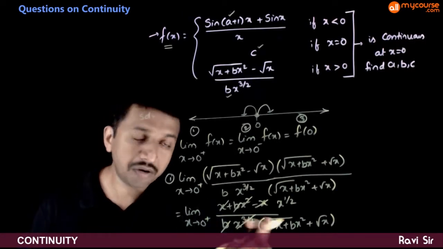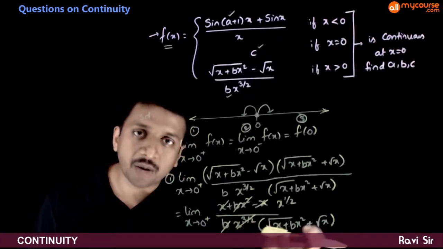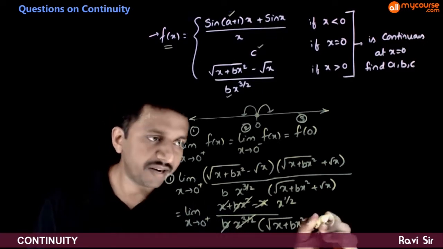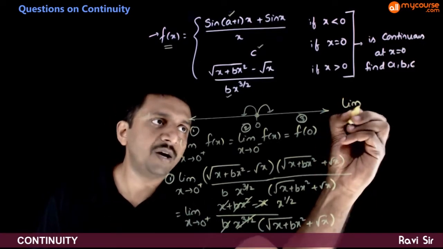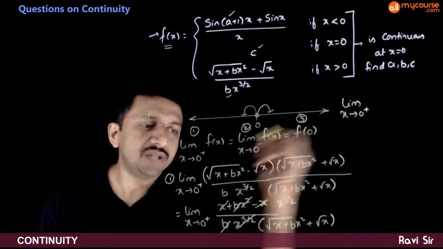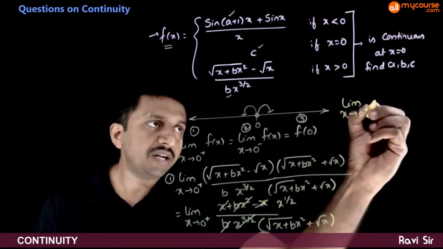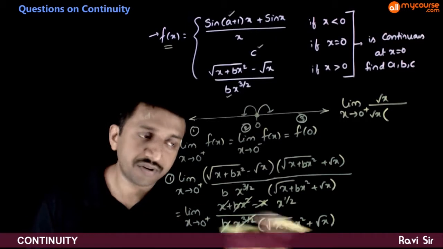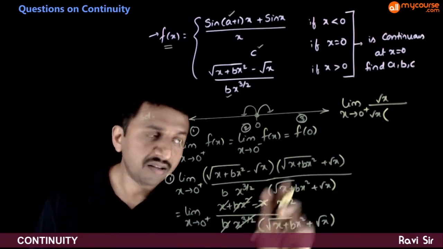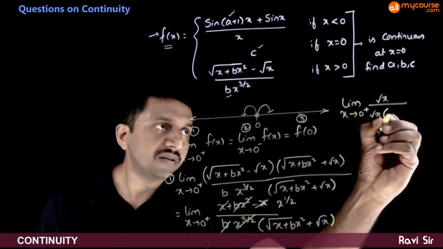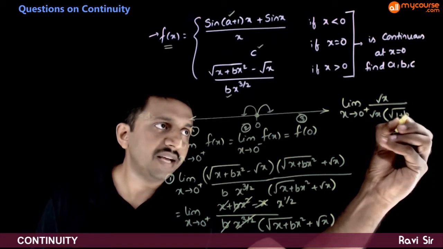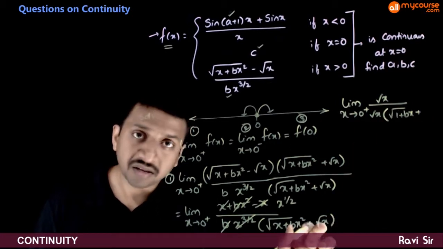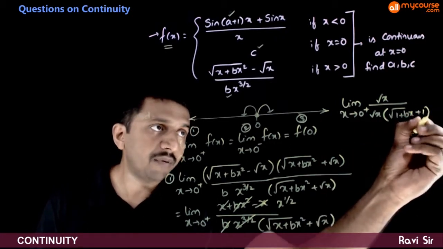So now what you can do is, you can take a root x common from the denominator. So if I take a root x common from the denominator, you get limit x tends to 0 plus. In the numerator you have root x divided by root x times, so if you take root x as common, here you have root of 1 plus bx plus root x common, you have a 1 here.